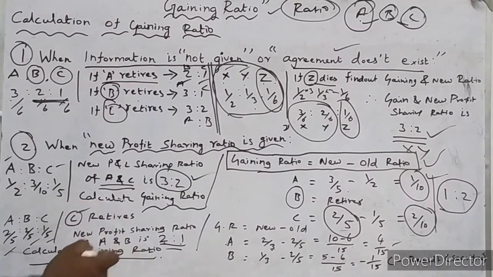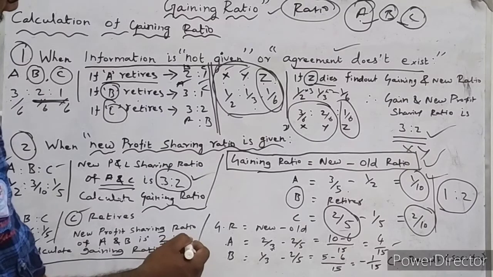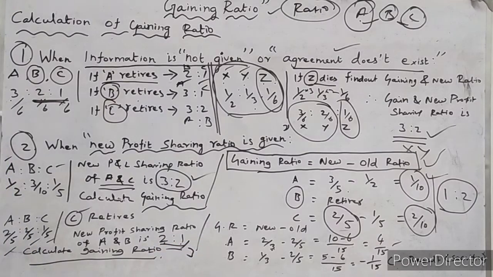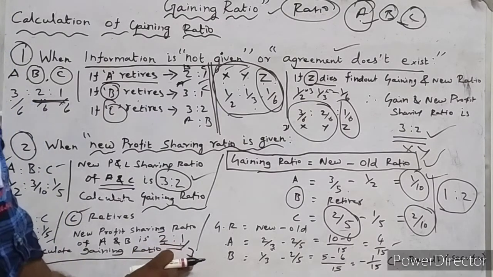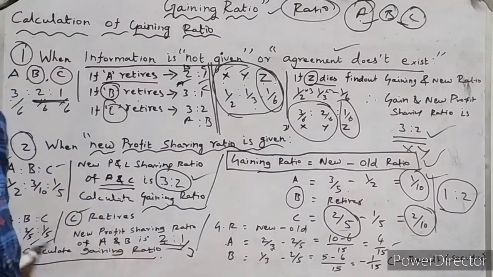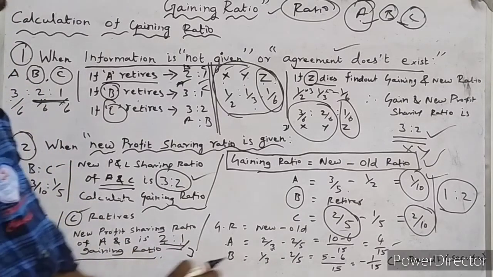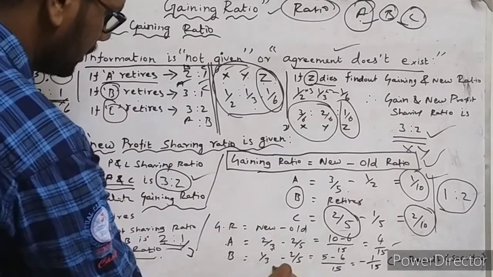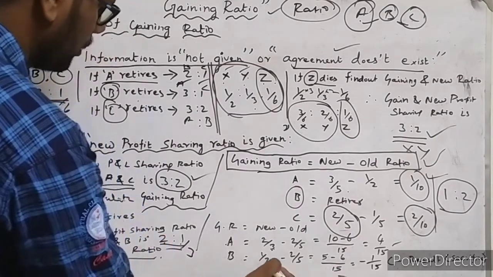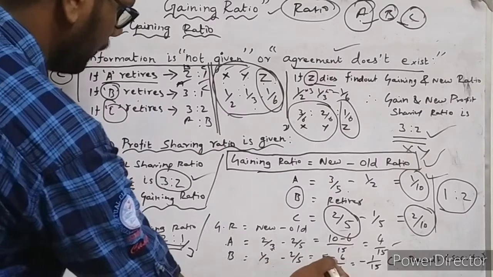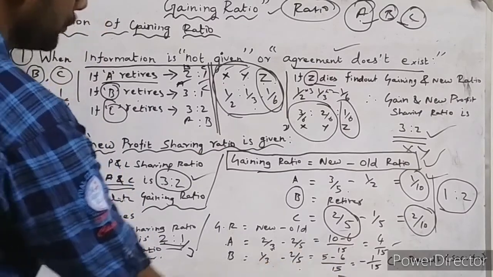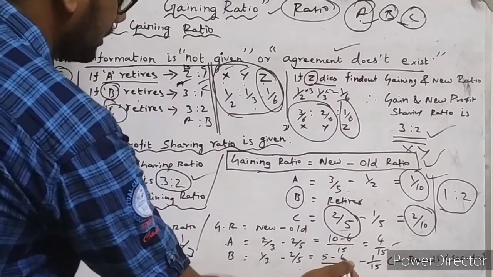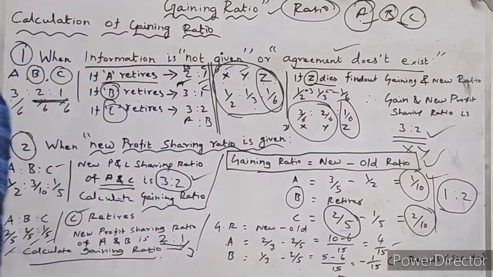At the same time, B and C are retiring, so B is the partner remaining. B's new share of profit is 1 by 3, isn't it? So the combination of these two is 3. So 1 by 3 minus his old share of profit, 2 by 5. Then we take 3 into 5 are 15, 1 into 5 is 5, 3 into 2 is 6. So 5 minus 6 is equal to minus 1 by 15.